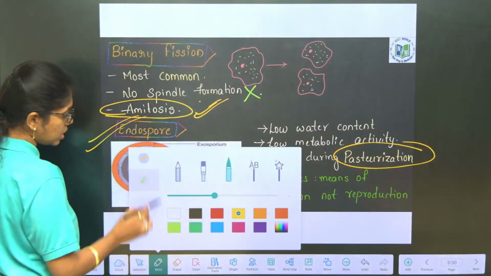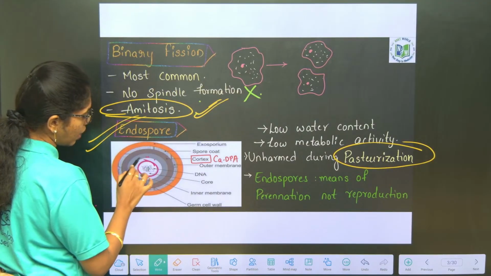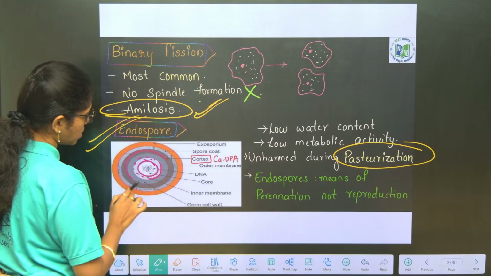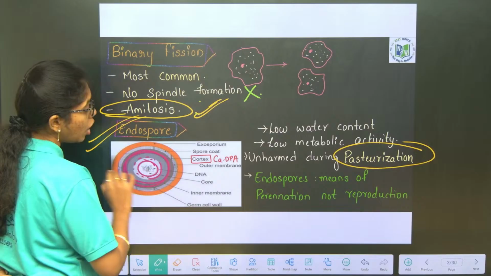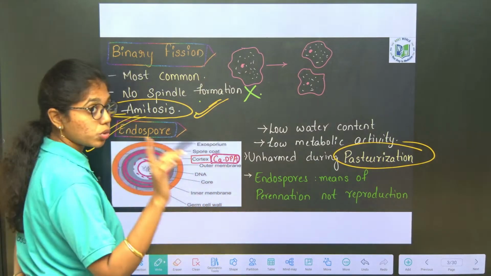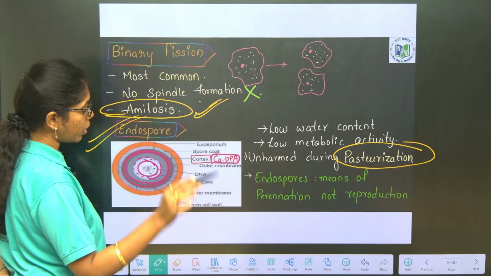See here, you can see at the center there is DNA, right? At the center there is DNA which is covered by a core, and above that there is a cortex. Above the core, the cortex is present. The cortex is made up of calcium dipicolinic acid. Remember, it is very important. The cortex layer is made up of calcium dipicolinic acid.